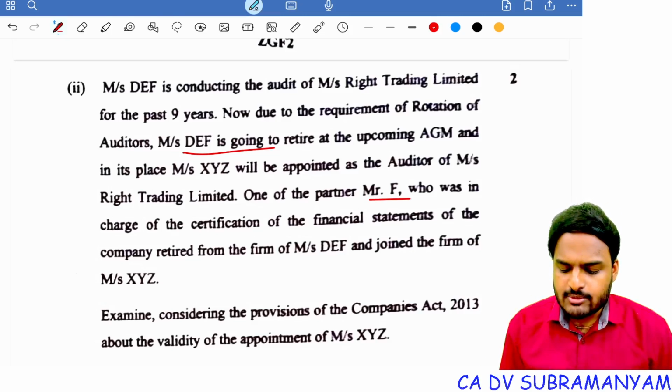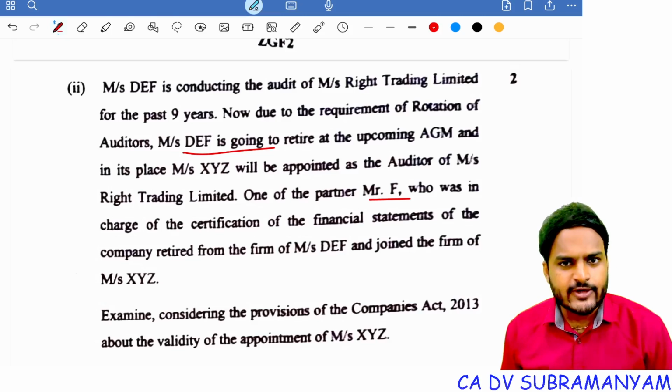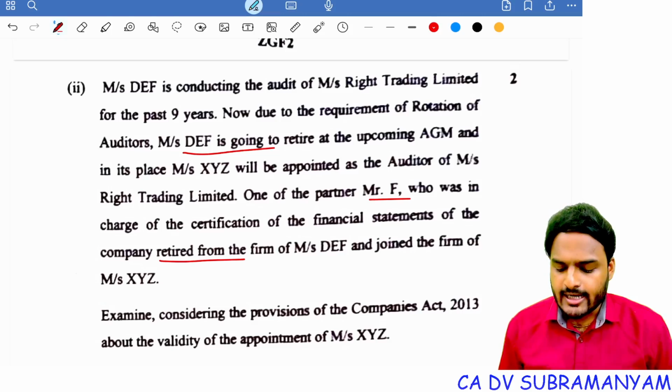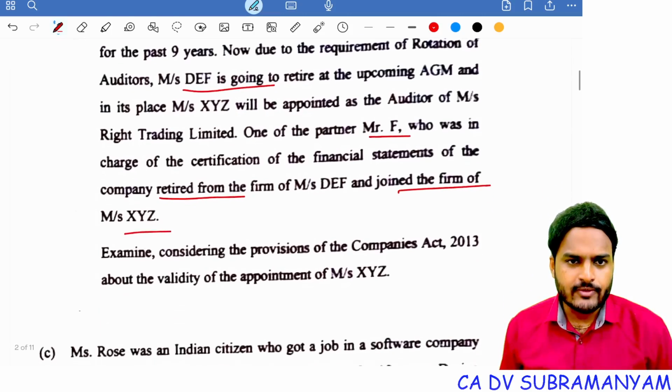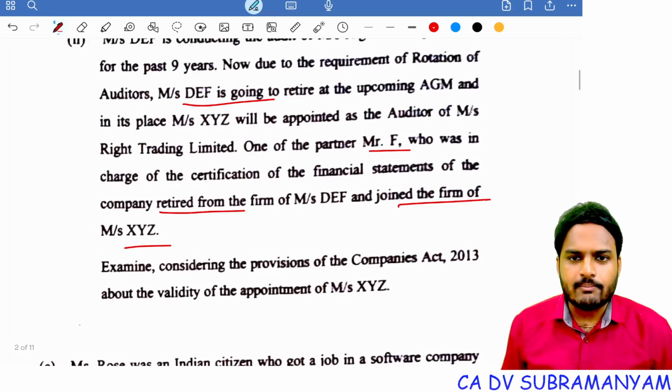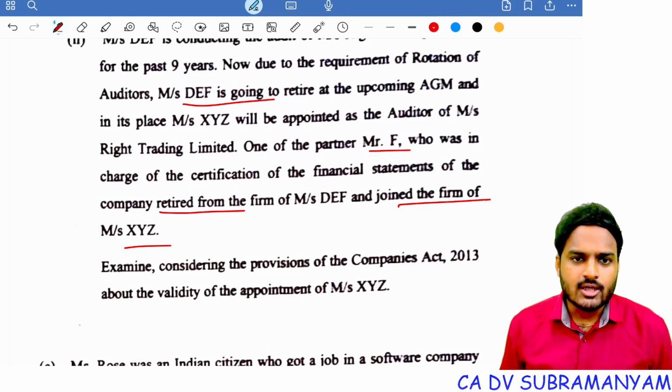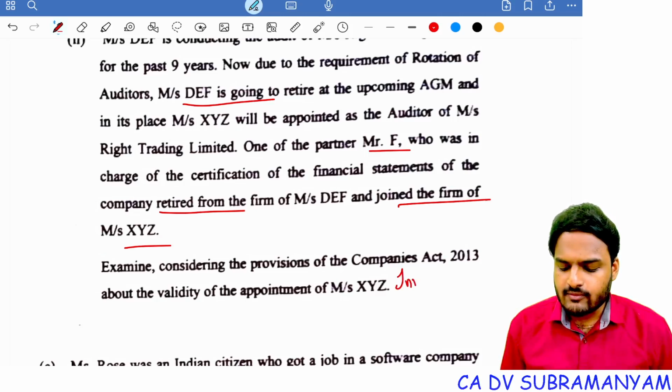One of the partners, Mr. F, who was in charge of certification of financial statements of the company, retired from the firm DEF and joined the firm XYZ. Examine, considering the provisions of Companies Act 2013, the validity of appointment of XYZ. So the answer is: appointment is invalid.